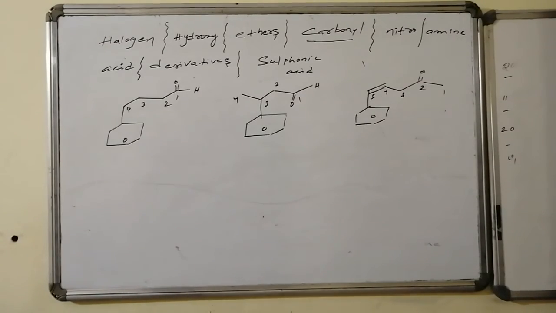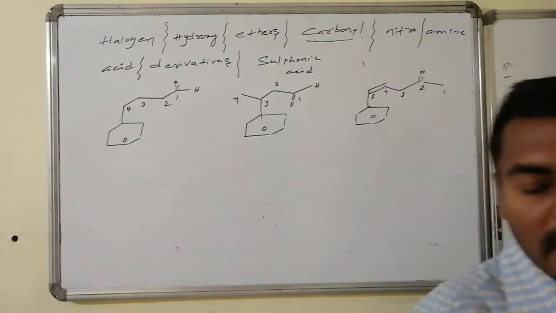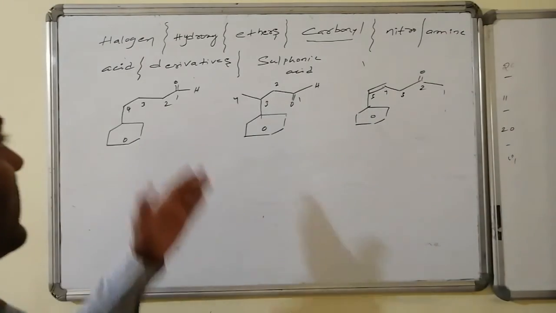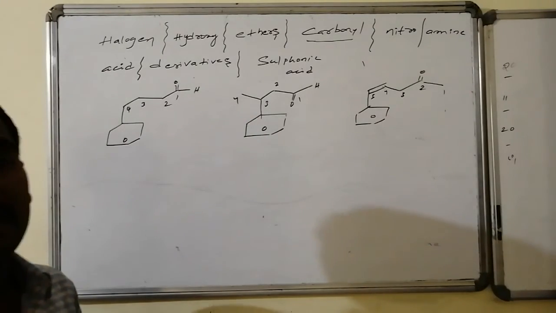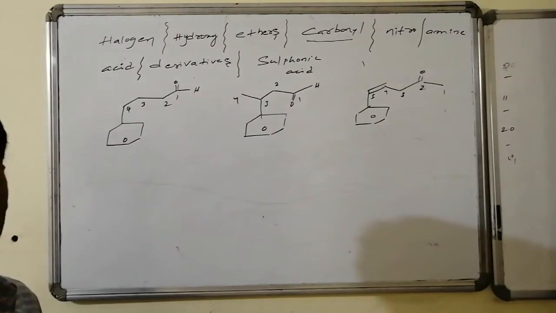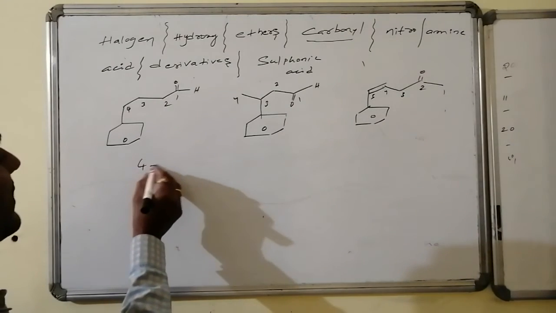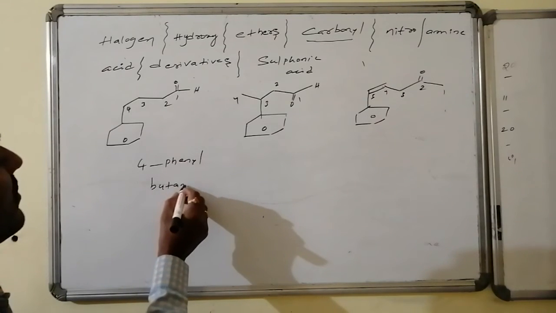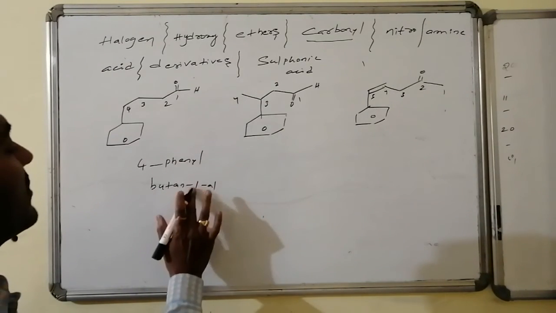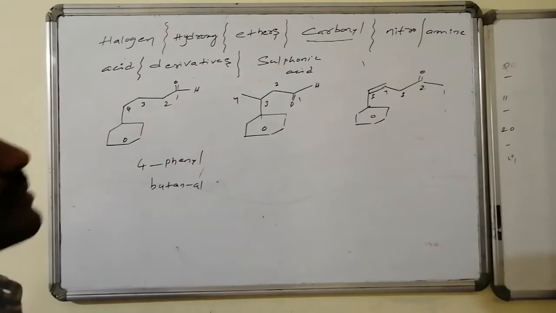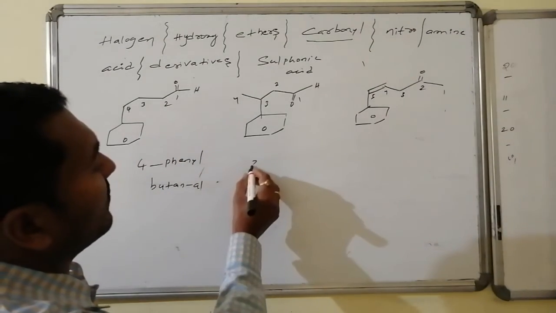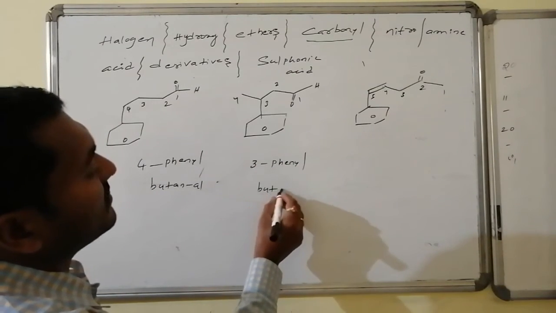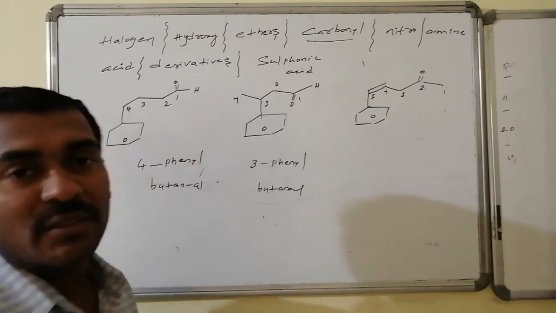Let us go for other examples where the carbonyl part is present in the side chain, which is considered as the prime compared to the aromatic system. Now here it consists of 4 carbon atoms in the side chain, but here the aldehyde group is not connected to the benzene system, hence it is 4-phenylbutanol. Whereas this particular compound is 3-phenylbutanol, because at the third position a phenyl group is present.